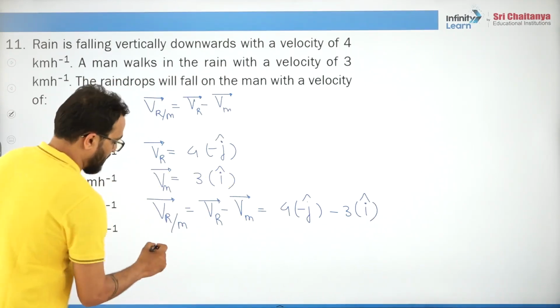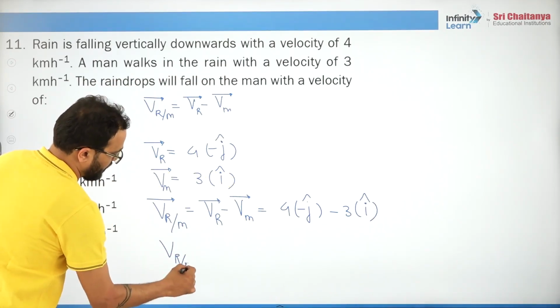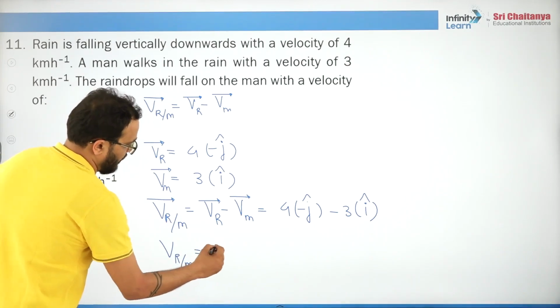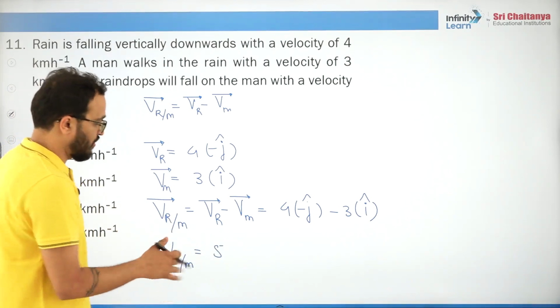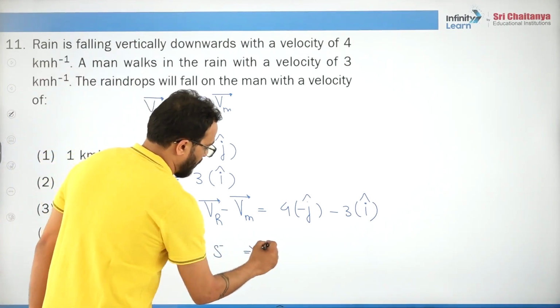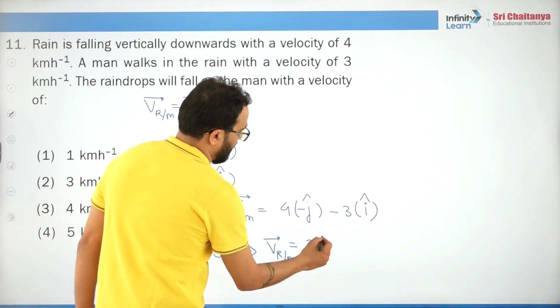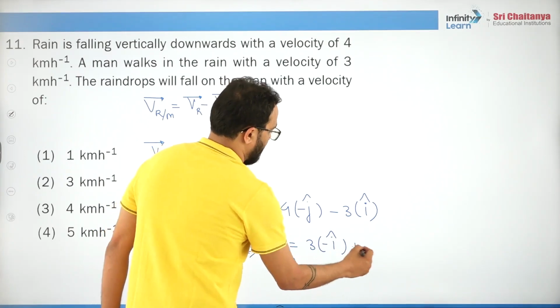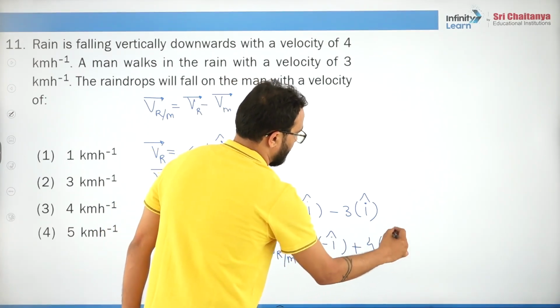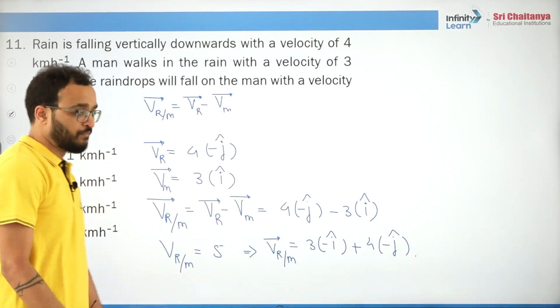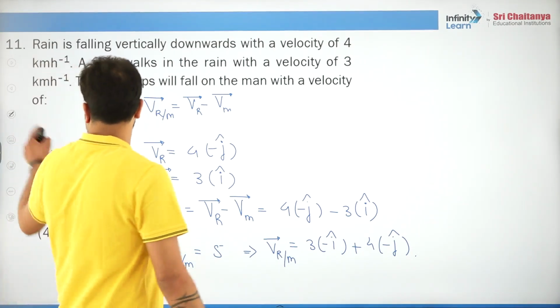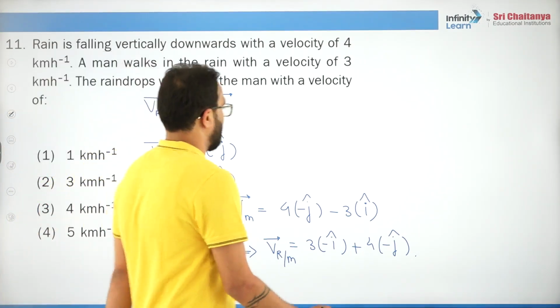So finally you can write it like this. Its magnitude will be how much? Obviously 5: 4 square plus 3 square under root is 5. And if you still want to write it in the form of a vector, you can write it as 3 times minus i cap plus 4 times minus j cap. So it will look somewhat like this.